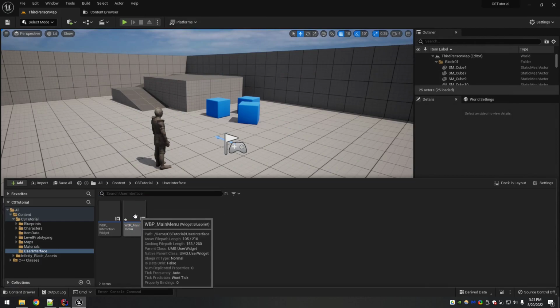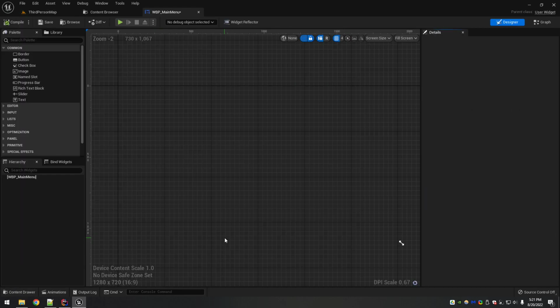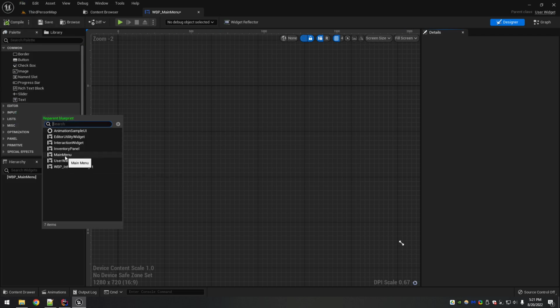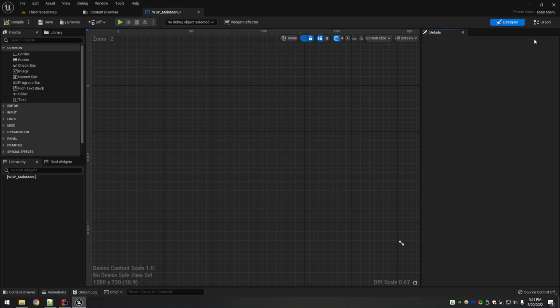So main menu, you open it, and now if you look in the top right, it's just set to a basic user widget. We want that to be the main menu class that we made. So you go to File, Reparent Blueprint, and then find it. Here's main menu. Now, the naming convention helps us separate them, but if you look, it doesn't differentiate in this list what's a C++ class and what's the actual blueprint. So that's one really good reason to put WBP on the front, because these are the blueprints that you made in the editor, and this one is the C++ version. And now you can see it's reparented.